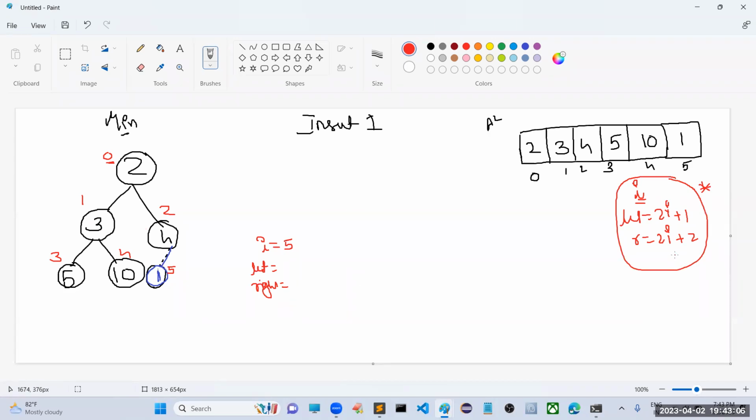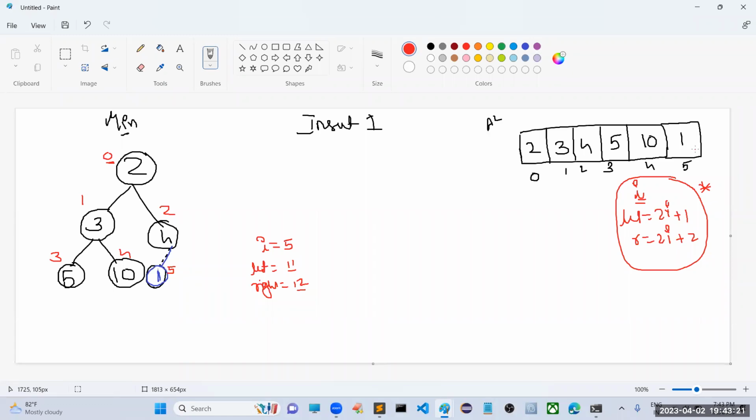Now you have to identify this one, sir. So what is the left child? 5 into 2, 10. 10 plus 1, sir, 11. So here 10 plus 2, 12. Sir, are these positions there here? No, these positions are not there.